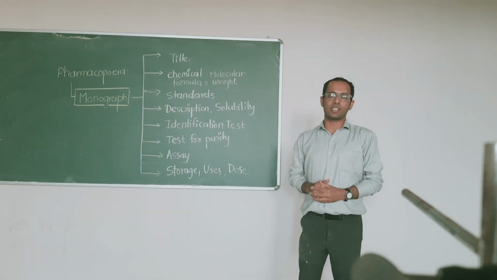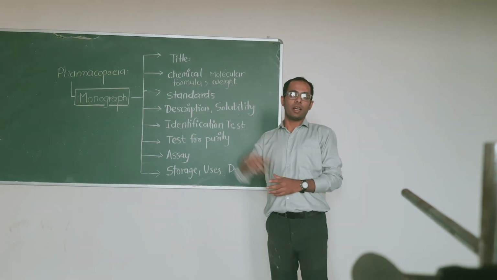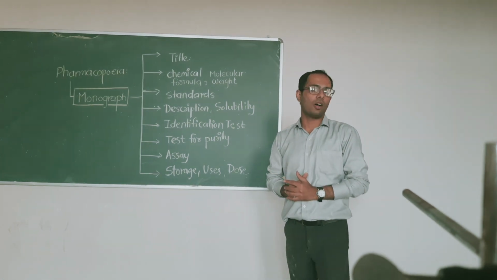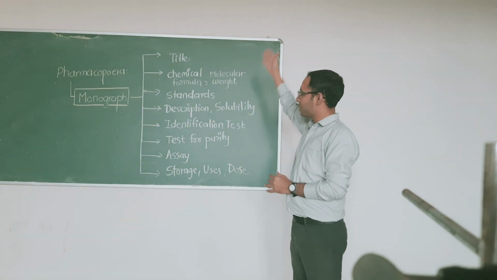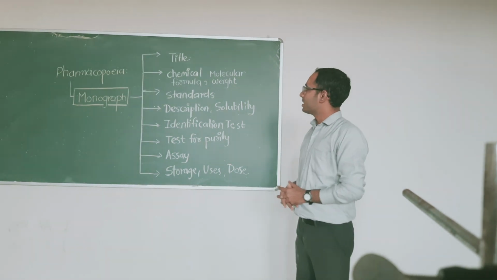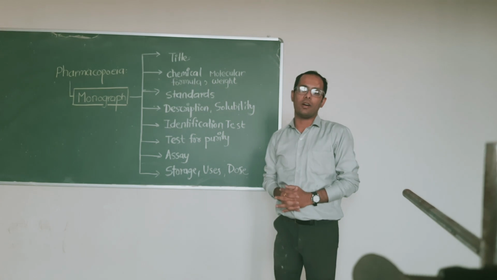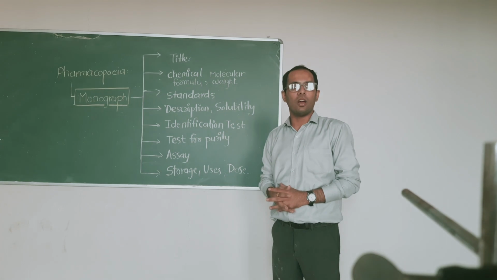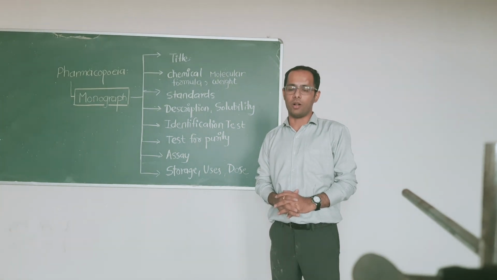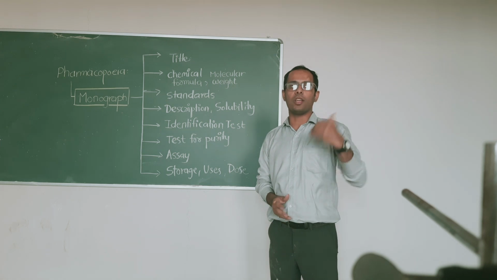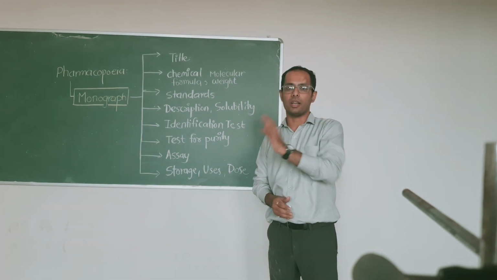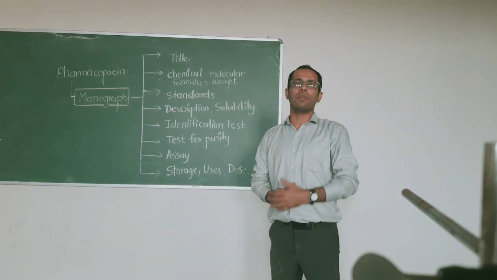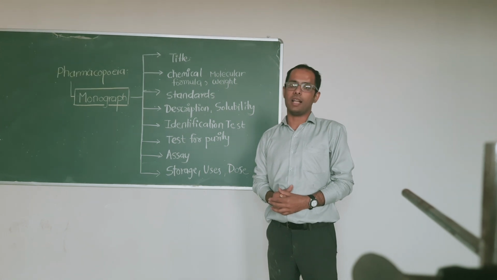Okay, what are the contents of the monograph? A monograph will contain a few pieces of information, either for the active pharmaceutical ingredient or for an excipient. Starting with the title. A monograph will have a title in simple English language. The popular name will be there, and along with the name, there can be a synonym also. Just for example, ammonium chloride is called sal ammoniac, or calcium chloride is also known as precipitated chalk. So this information will be in the title part, the name and the synonym.